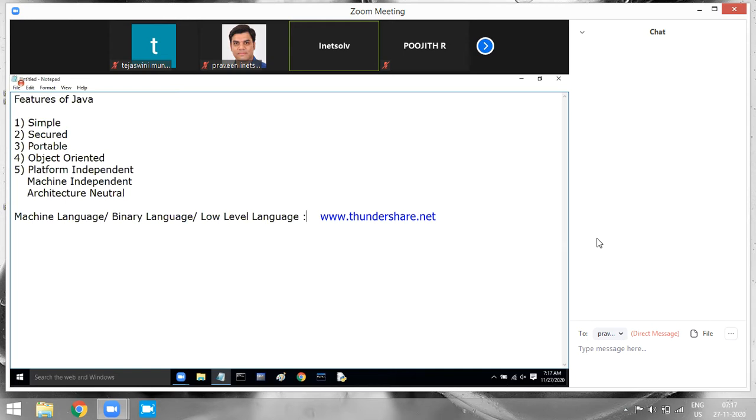Am I clear here? But how do you write the code in this low-level language or binary language? Binary means two. We use only two digits, either zeros or ones. The programs in machine language are developed with the help of binary digits.